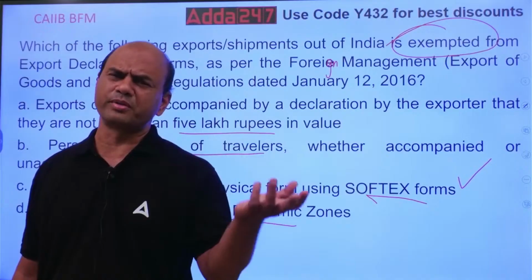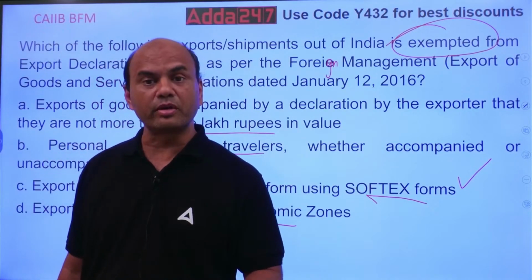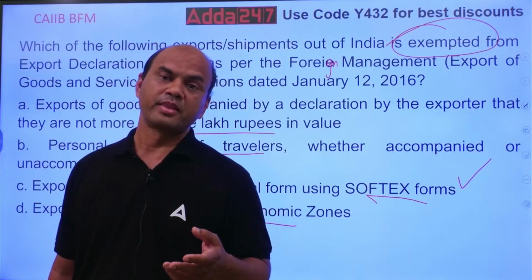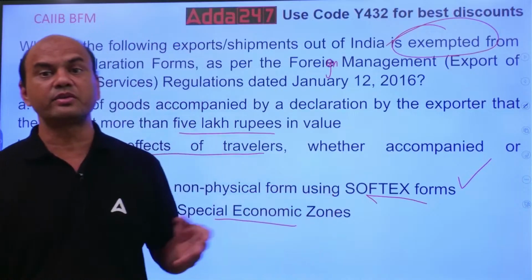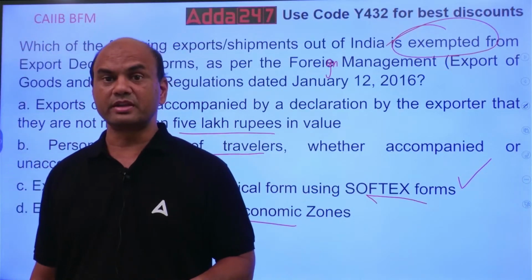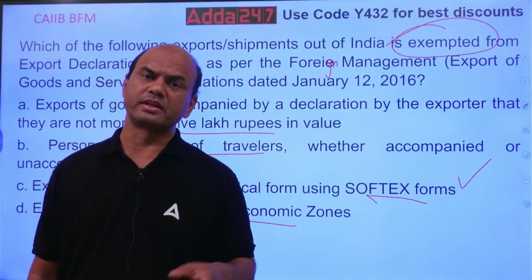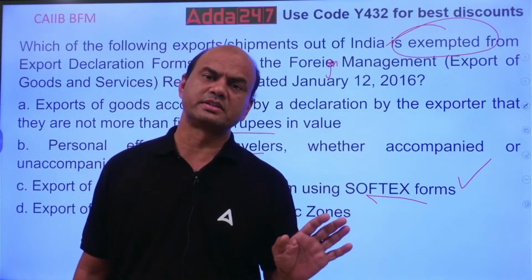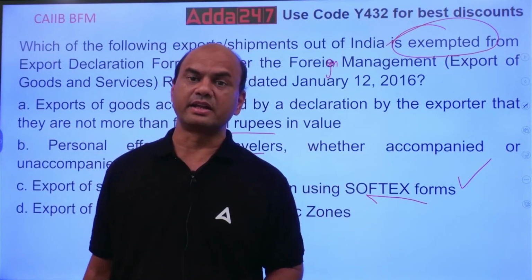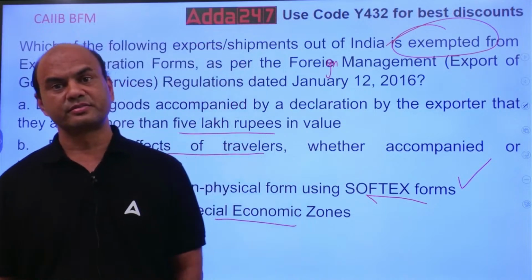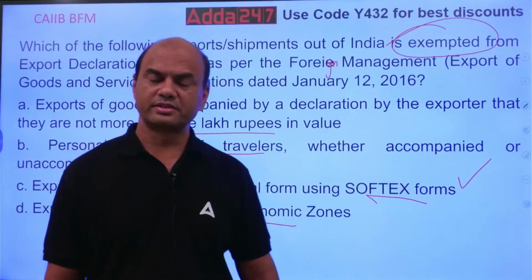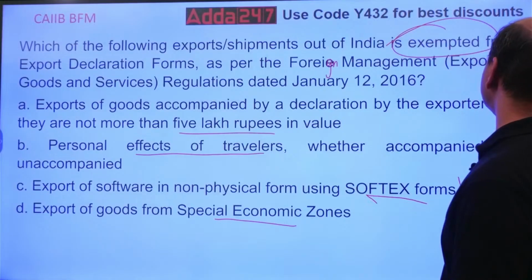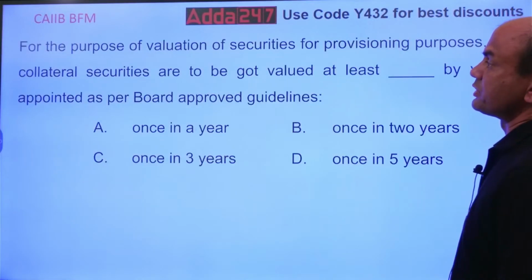Earlier there were so many forms. Earlier there was the PP form, post parcel form, if you are doing it through post. If you are doing it physically, then it was the EDF form. Then Softex. Too many forms were there. Now all of them have been combined. EDF for anything which is hardware, means anything hard, tangible, and services. And for software, Softex. EDF form is required for every export, except software.